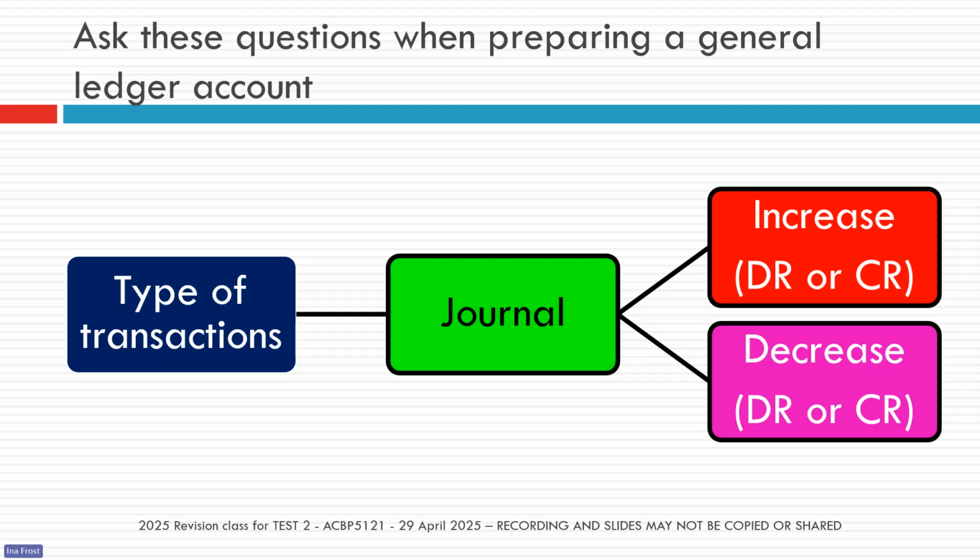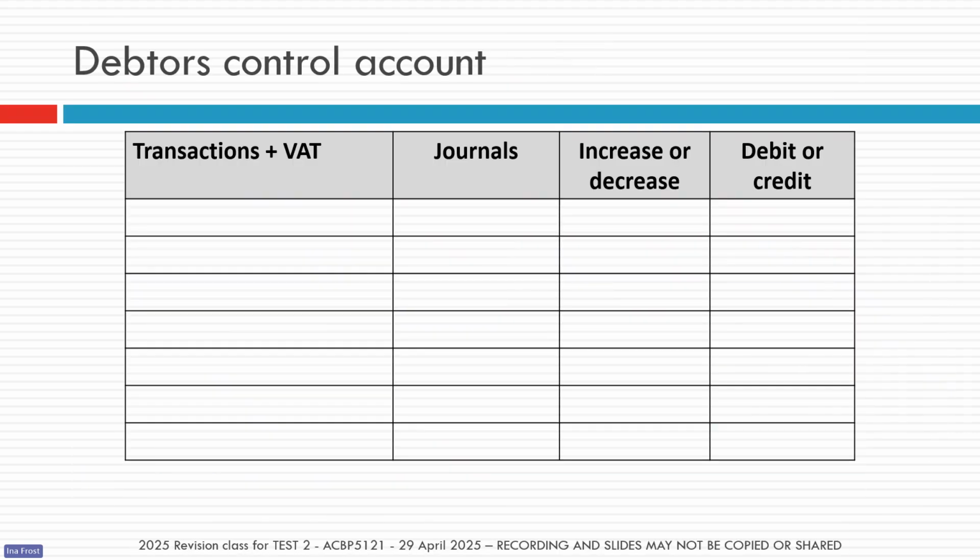So typically, if you want to do your general ledger accounts, pick one of the accounts. For example, let's say we pick the debtors control account. Then you say to yourself, what type of transactions do I expect to find with debtors?